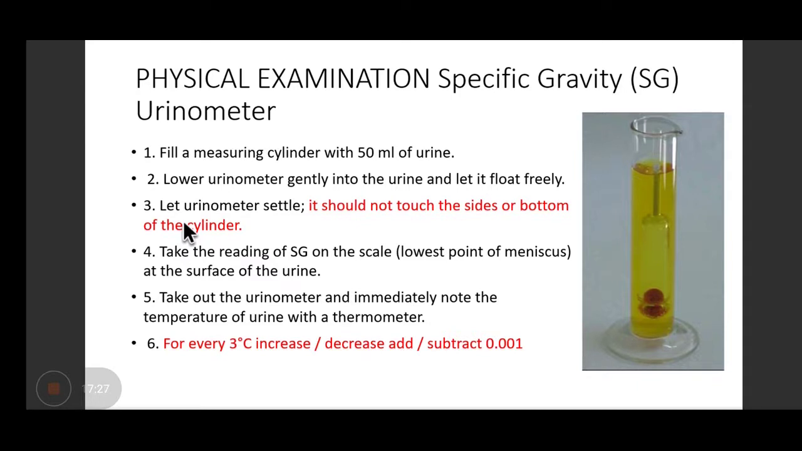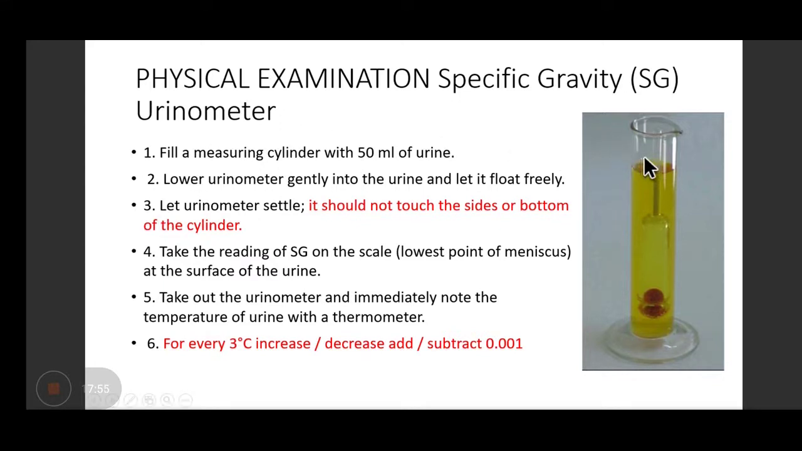Now this instrument is kept in your practical tray when you come for your practical Viva. You will find this in your practical tray, and you have to tell what is the method to determine the specific gravity, right? So listen very carefully. What you have to do, you have to fill a measuring cylinder with 50 ml of urine, and then you have to lower the urinometer gently into the urine, and you have to let it float freely.